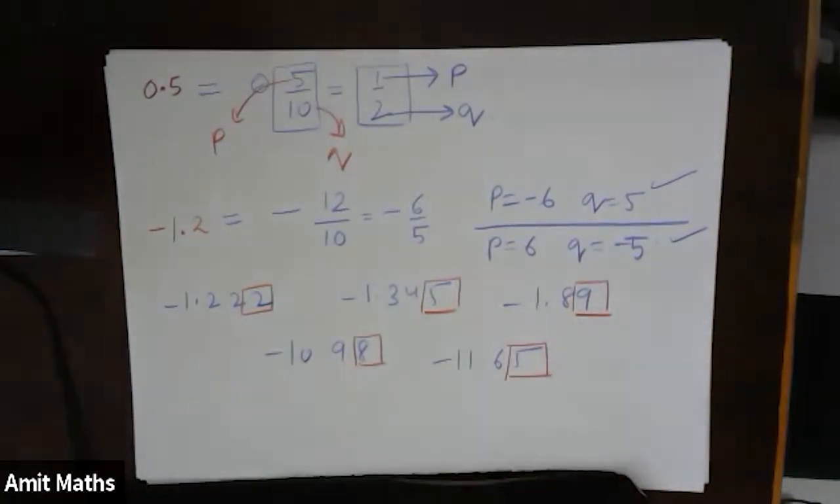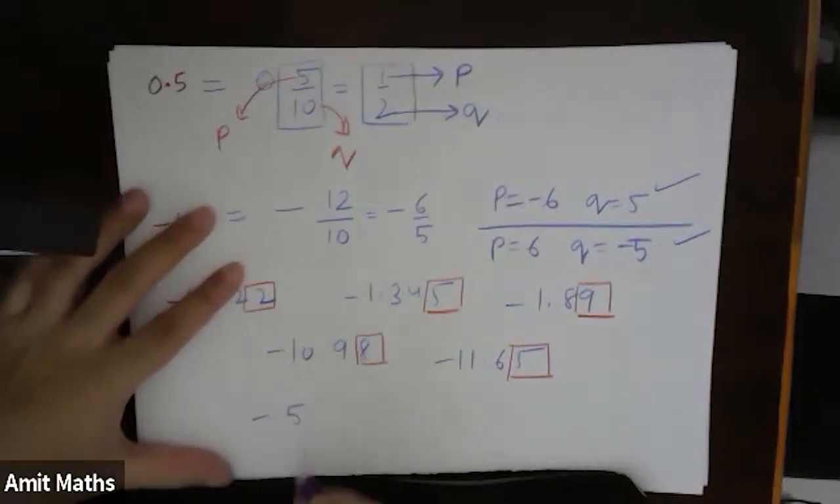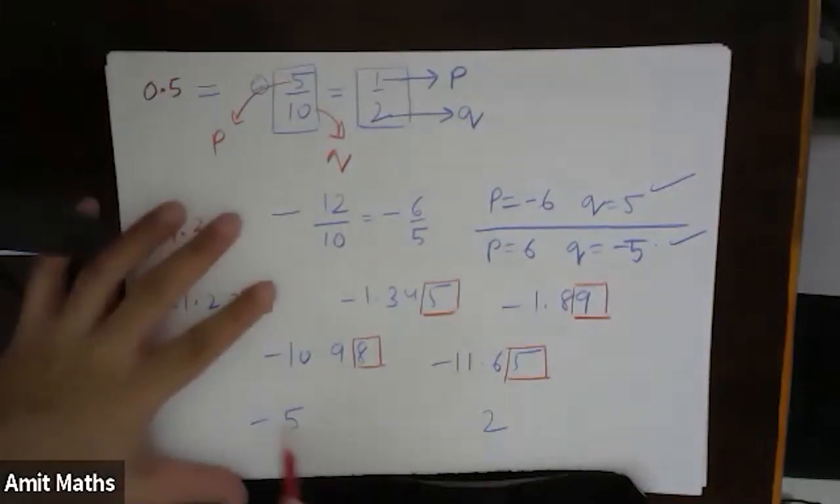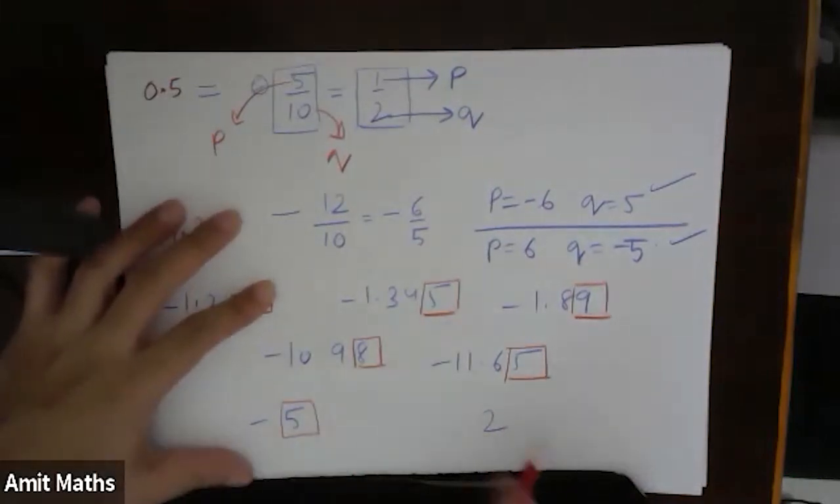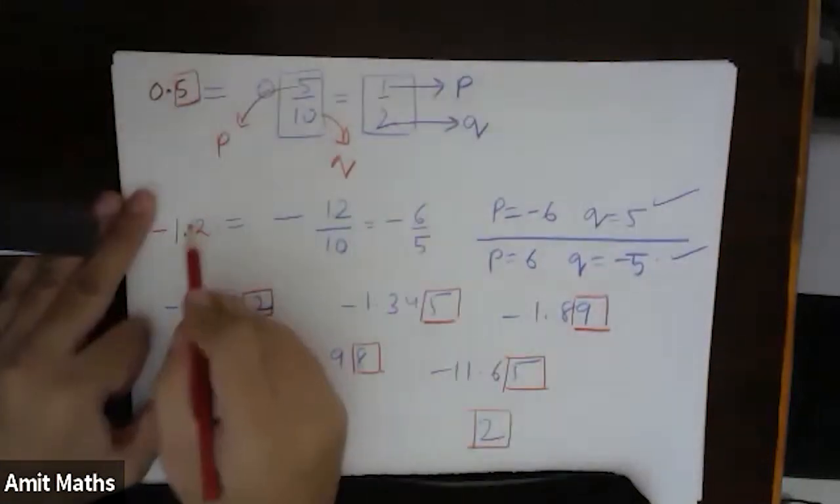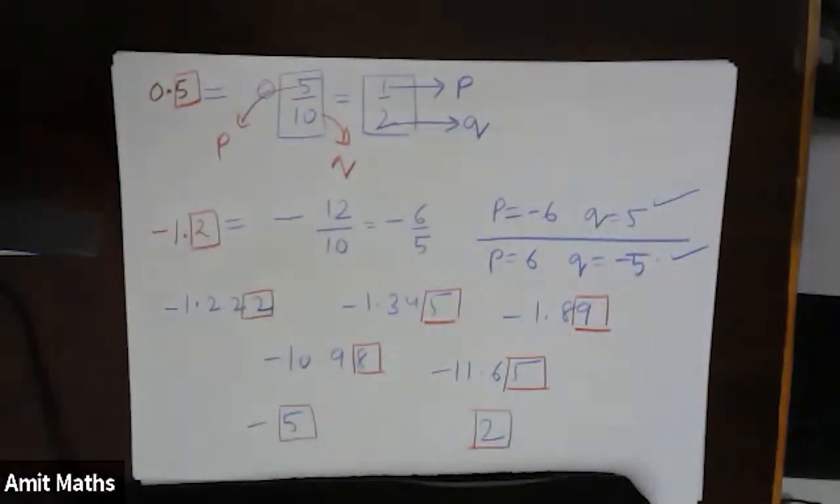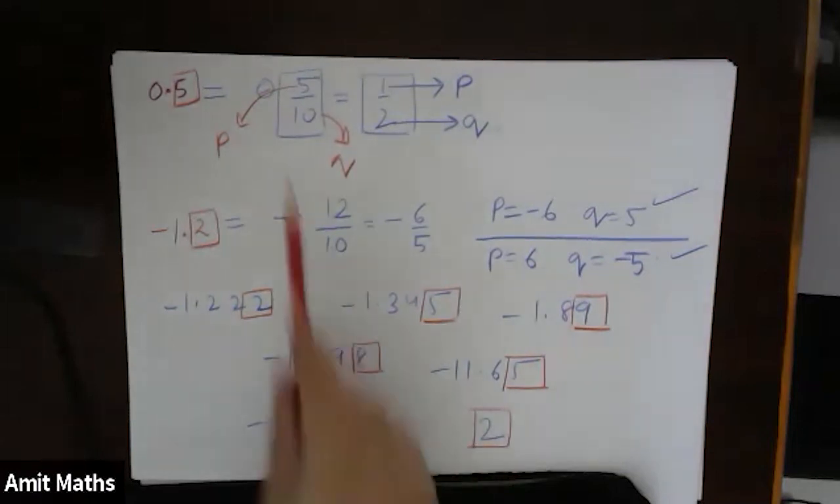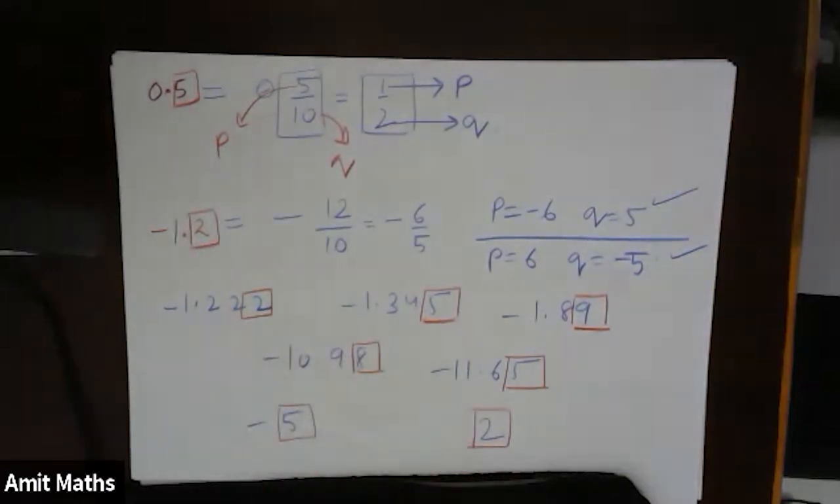Suppose I write minus 5, suppose I write 2. Minus 5 terminated at this, and 2 terminated at this. Minus 0.5 terminated at this. Minus 1.2. So what I am trying to say is that the similarity between all these numbers is that all these numbers got terminated at a particular point. Understood?